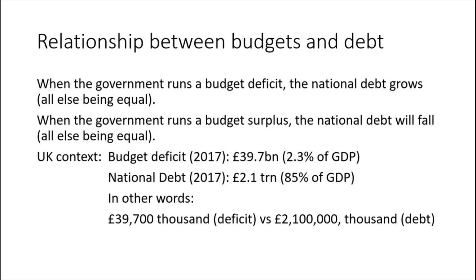Now, to make sure that you understand the difference, the government budget deficit is the difference between annual takings and what they're spending. And so typically if you see a budget deficit, this is going to be in the billions of pounds. So in 2017, it was 39.7 billion or 2.3% of GDP. Now the national debt in the same year, 2017, was 2.1 trillion pounds or 85% of GDP.